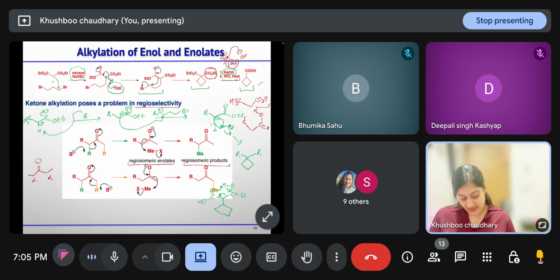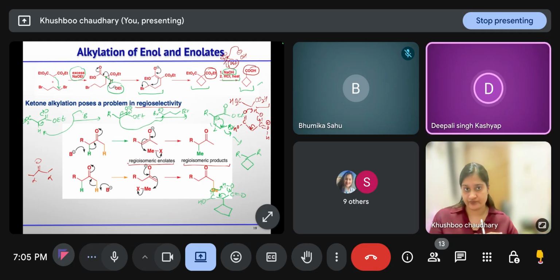And the other C double bond O, OH is there. Let us suppose this gets protonated. Now oxygen can take this proton, this CO2 will leave and you will get the one acid only. So if you have an ester in the molecule and you are treating it with base and then HCl, it can undergo decarboxylation in the presence of diacids.